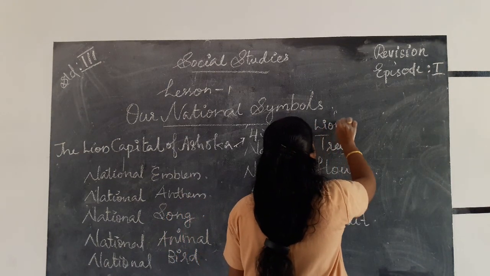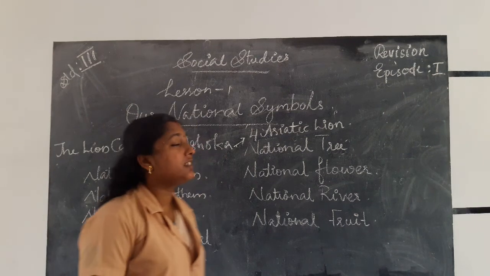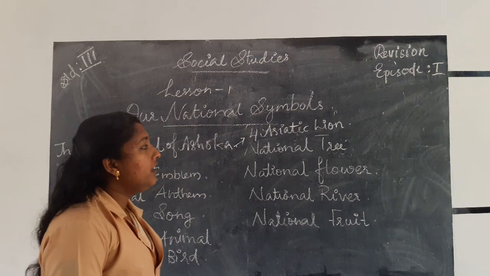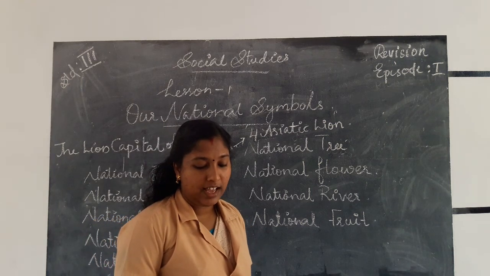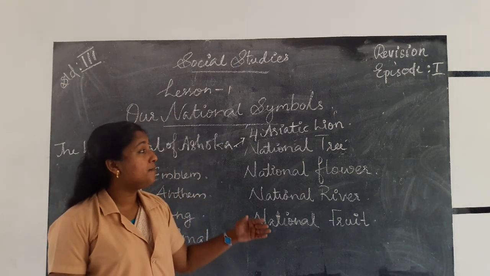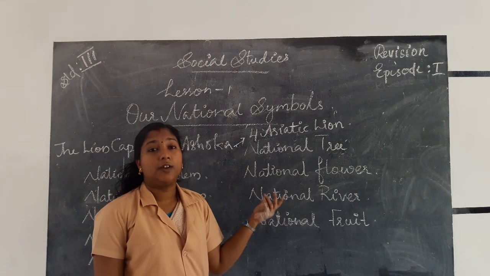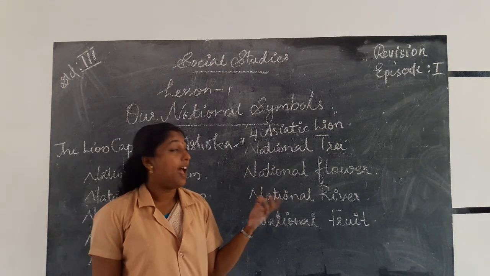Standing back to back in a circular base. Then it symbolizes what? The Asiatic lion is a symbol of power, courage, confidence and pride.